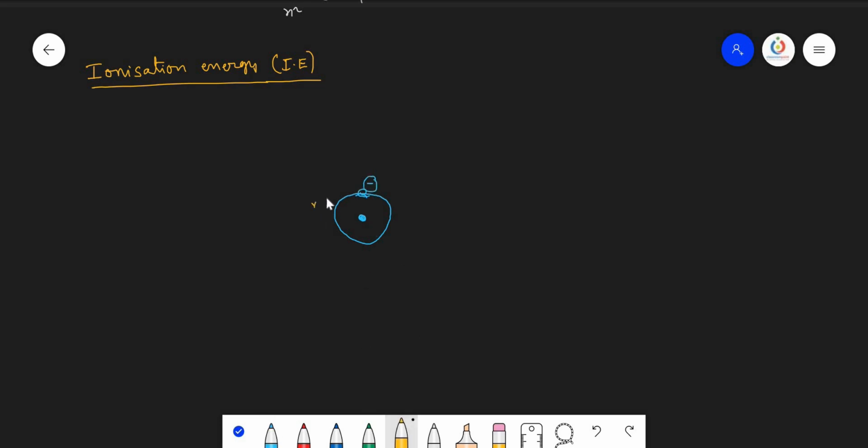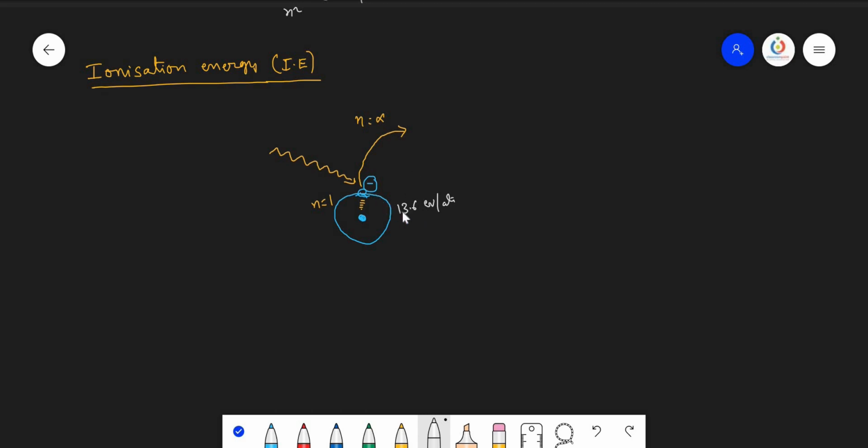Now we want to take the electron from the first orbit to n equals infinity. Infinite in the sense the nucleus attraction power over this particular infinite orbit equals 0. Means we are making this electron free from the nucleus attraction power. For that purpose, we need to supply some amount of energy. So that energy must be able to break the attraction between the nucleus and the electron. So here we know that the energy of the first orbit is minus 13.6 electron volt per atom.